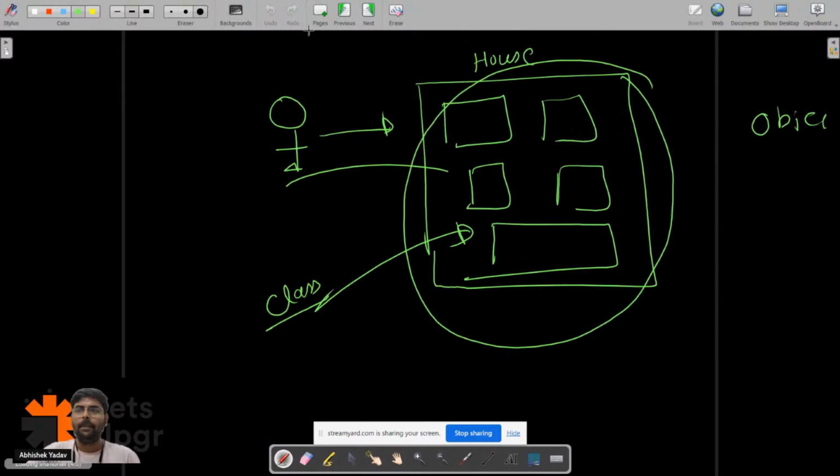Yeah. So now let's move to the second part, that is platform independent. What is the meaning of platform independent? Anyone from the audience, what is this platform independent? Correct, correct. Atul is correct.